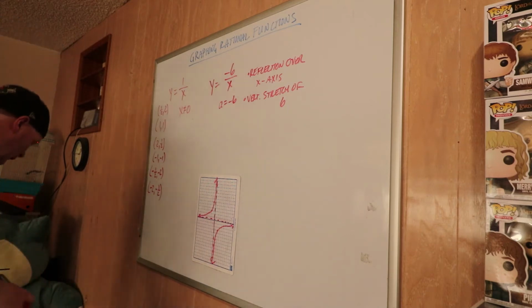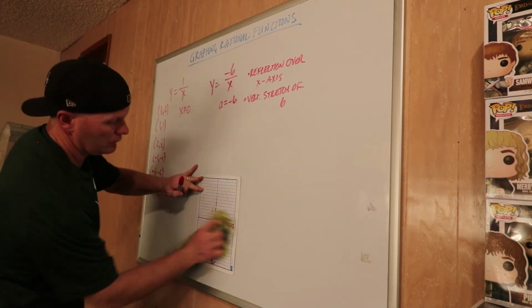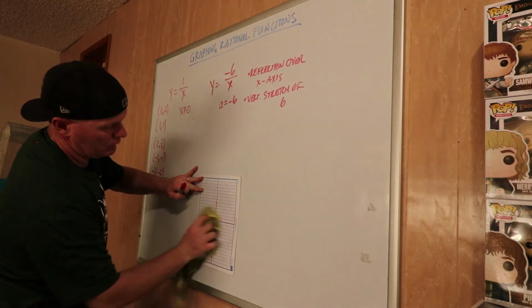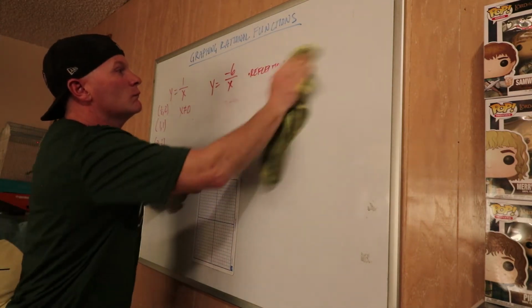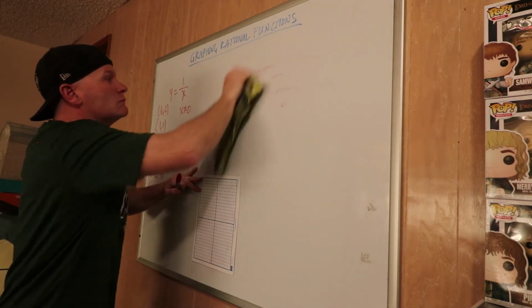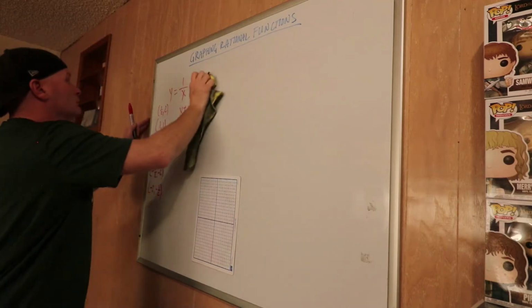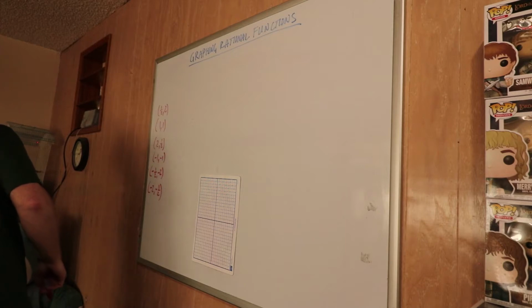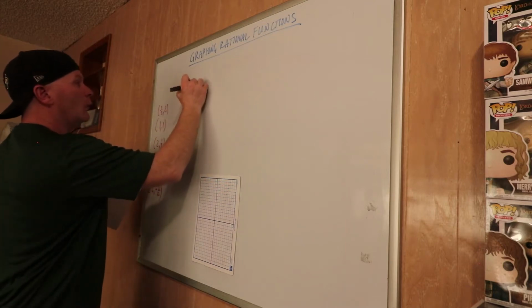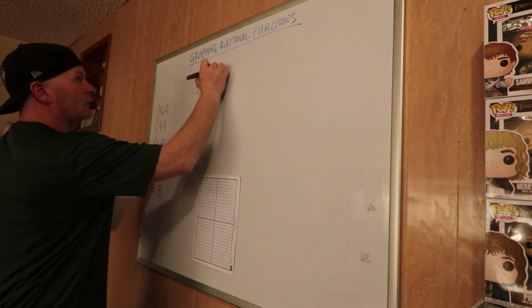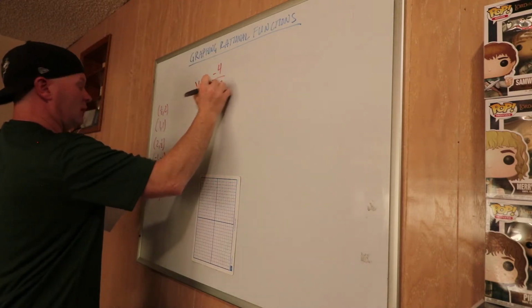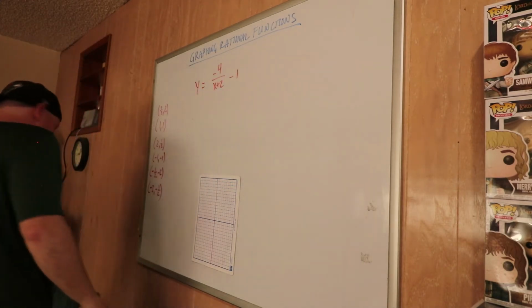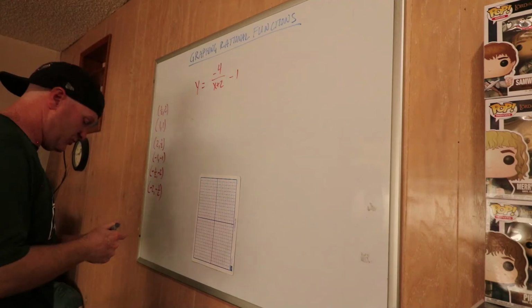Let's try one more here. Okay, let's see. y equals -4 over x plus 2, minus 1. Okay, I'm going to switch pens because I don't like this red pen.